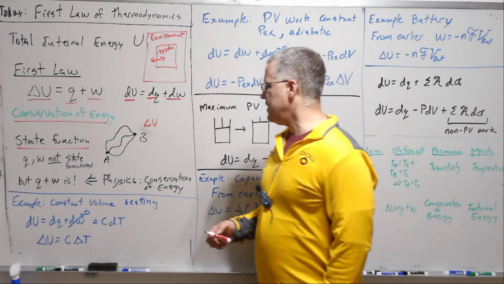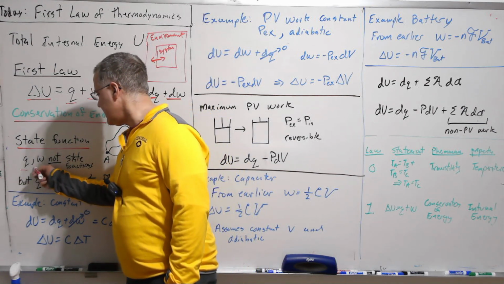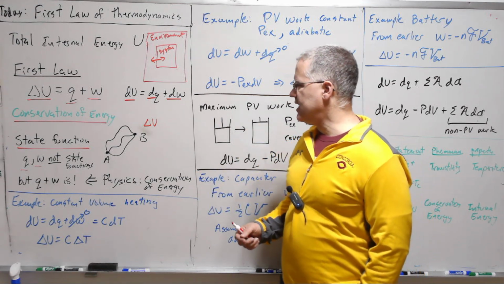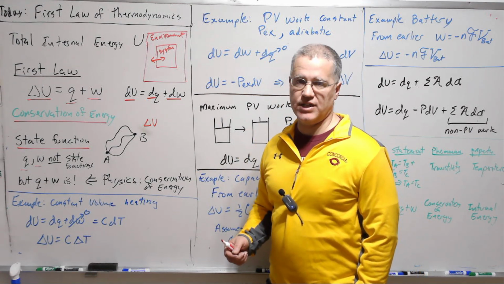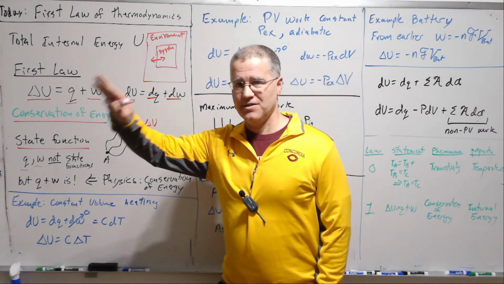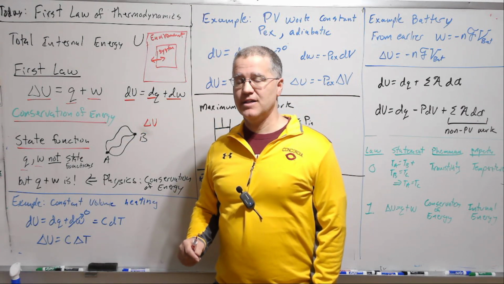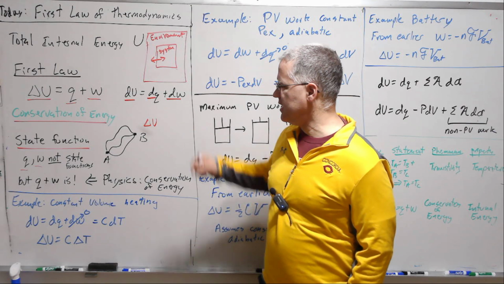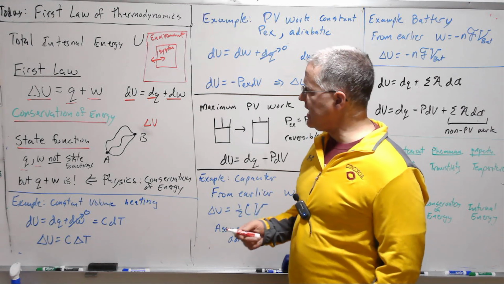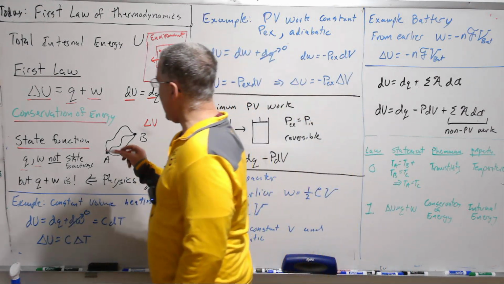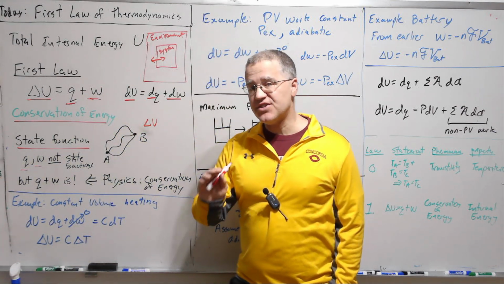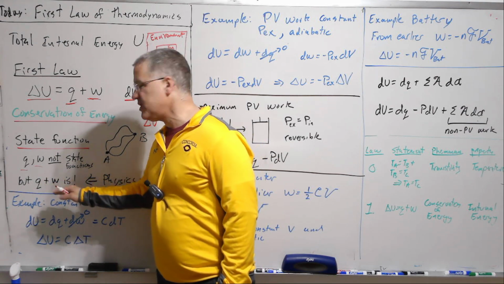Now, what's interesting is that heat and work are not state functions. It matters what path we take to get somewhere in terms of the amount of work that we do. Not in conservative systems of Introduction to Physical Chemistry 1, but certainly in dissipative systems, which we will encounter, it does matter how you get there in terms of work. Same with heat. So although heat and work are not state functions, the sum of them is. So Q plus W is.